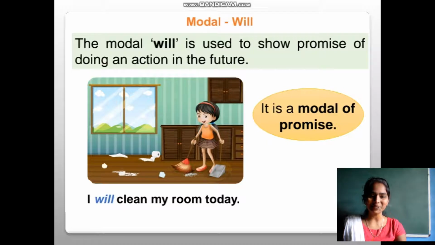Yes, it is should, have to and must. These three are the modals of responsibility. When it comes to will, it is a modal of promise. Responsibility is nothing but obligation. Remember this.